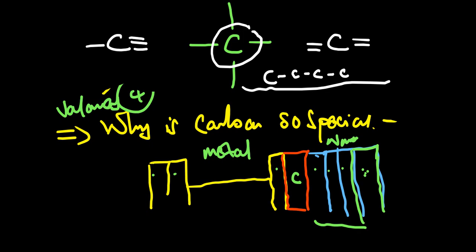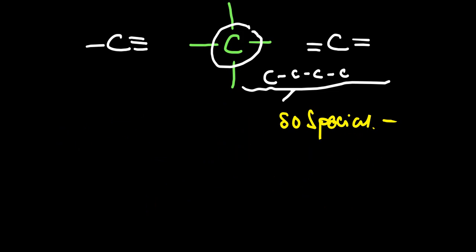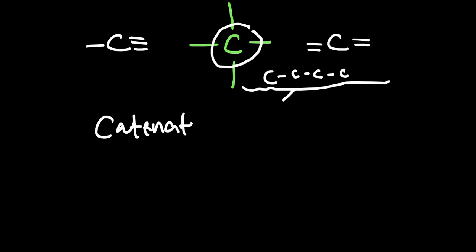This attribute of carbon bonding to itself over and over again is what we are referring to as catenation. Catenation is simply the ability of carbon to bond to itself continuously to form very long chains of compounds.